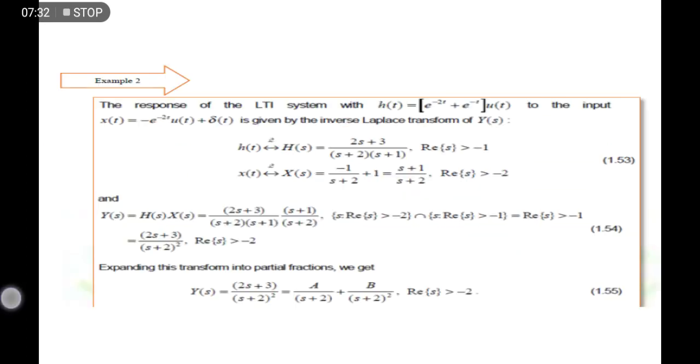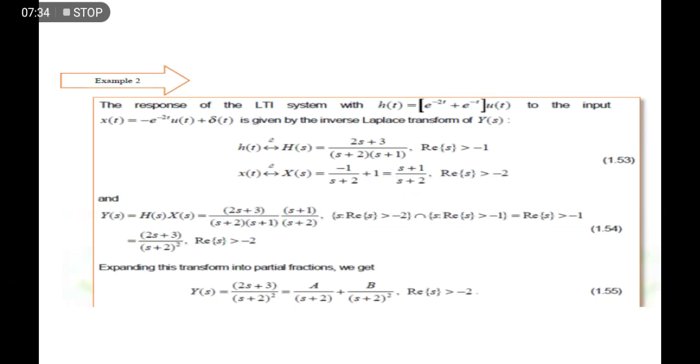So for example, here we have x1 of t and x2 of t minus tau. Okay, this would be tau here: x1 of tau and x2 of t minus tau. So we have the relationship between these two functions, and then we have to transform that one. The resulting transform would be this one. So you have to follow this rule in order to find the transformation of that function. This is the convolution property of the Laplace transform.